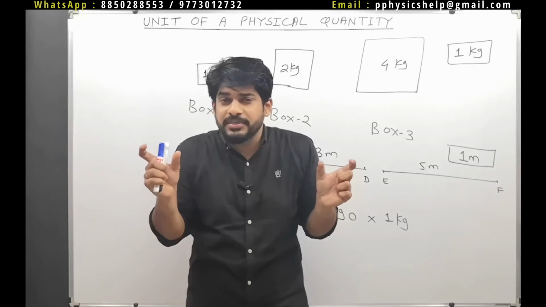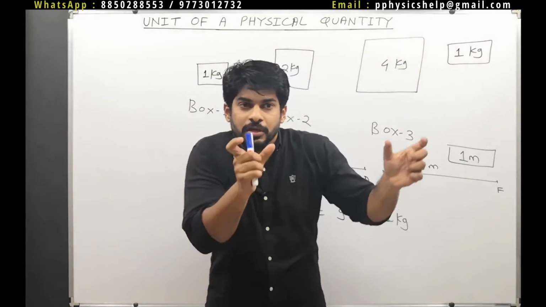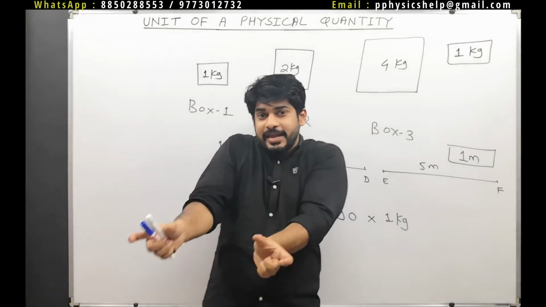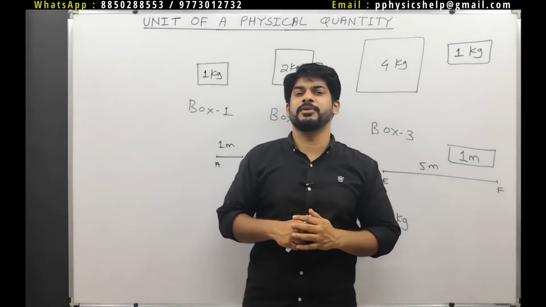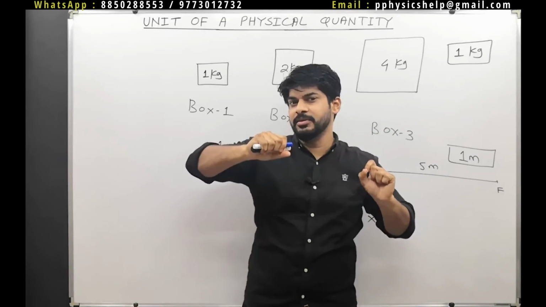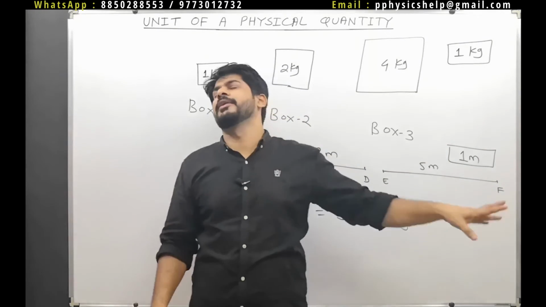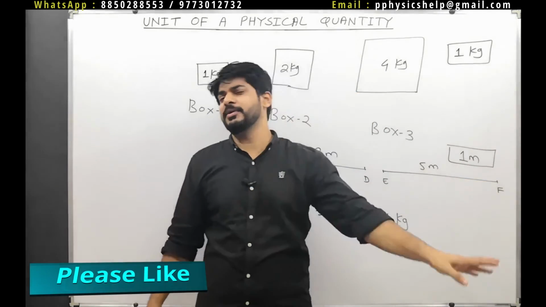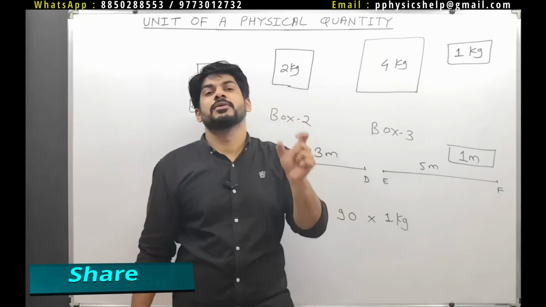All measurements that we do are nothing but the comparison between the physical quantity and the unit of measurement. It's a very basic definition. We generally ignore all these things. We just directly say, yeah, 50 kg, 10 meters, whatever it is. But it's actually this statement that is very important.